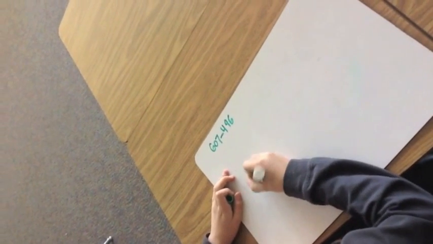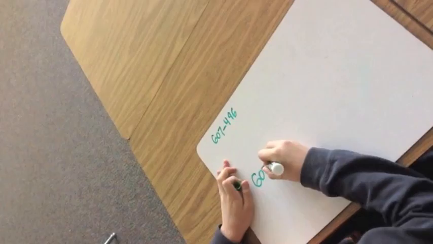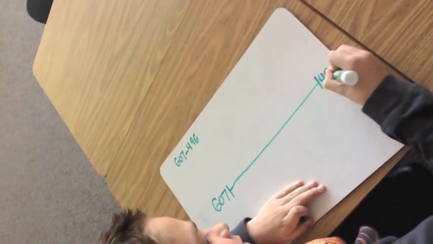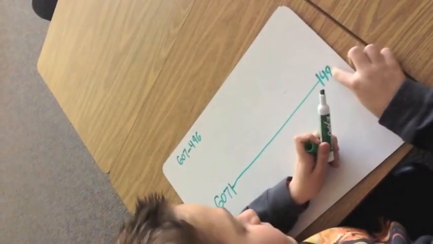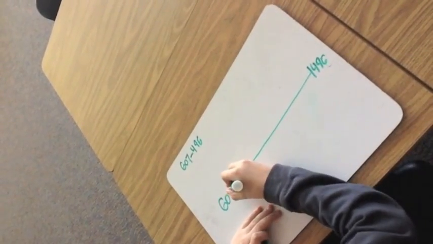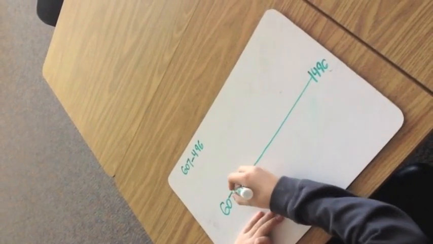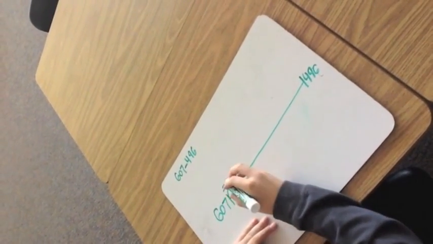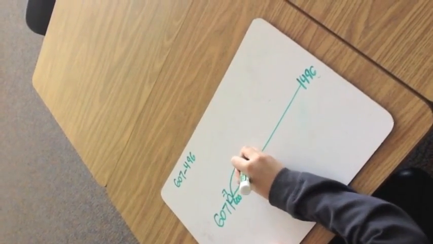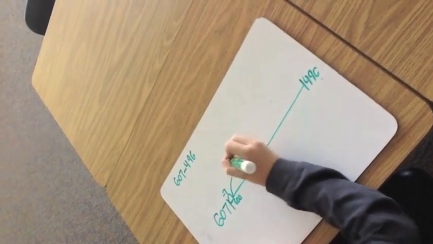So I start with 607, and I make a number line that ends in 496. So I'm going to minus 7. That would be 600. So I can get down to the hundreds place. And I'm going to minus 100, which will take me to 500.